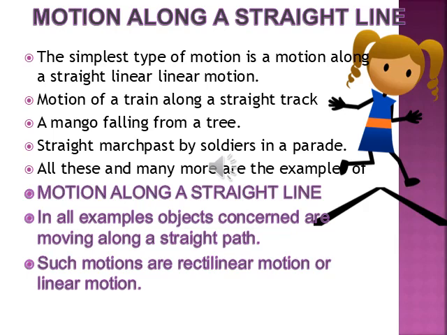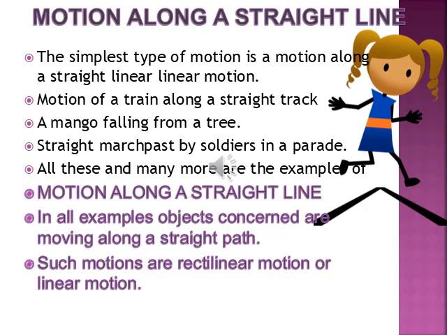Now, the march past by the soldiers in a parade. Have you ever observed the march past of the soldiers? Yes, they are always in a straight line. So all these examples show straight line motion, and that motion is called linear motion.